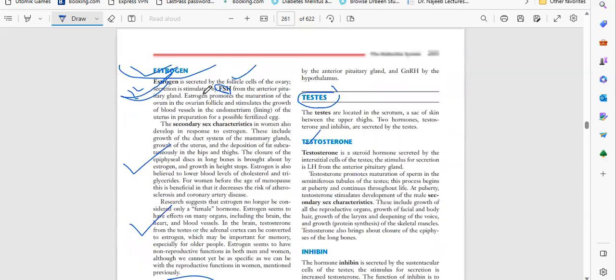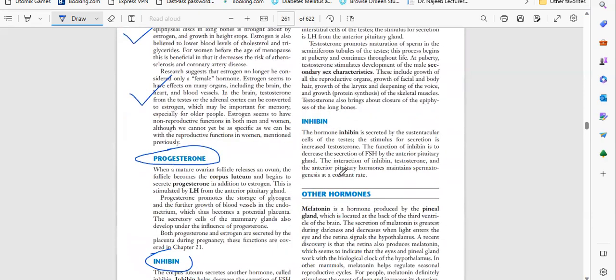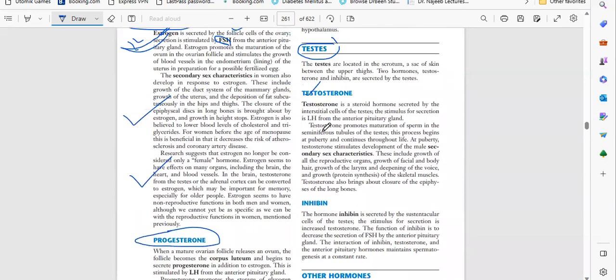And the next topic is the male hormone, that is testosterone. What is testosterone? It is a male hormone released by the testes. The stimulus for the secretion is LH. So again, the anterior pituitary gland will release LH, and LH will stimulate the male hormone, that is testosterone.